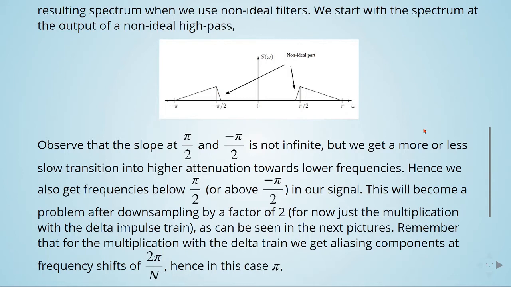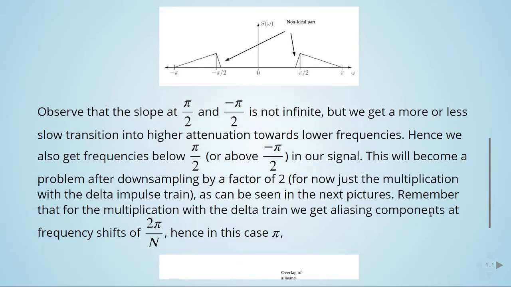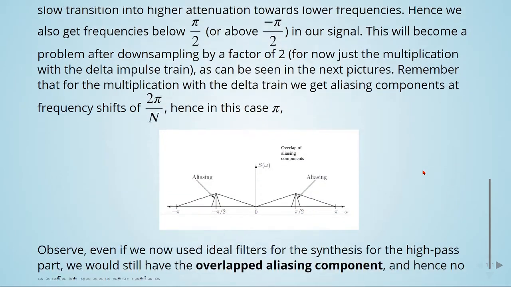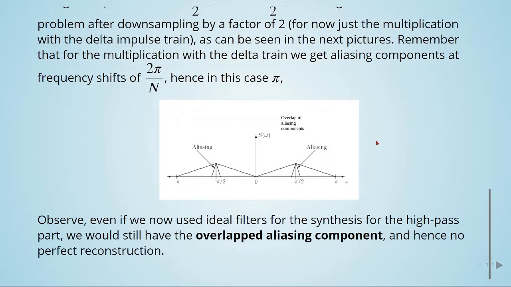For now, just the multiplication with the delta impulse train, as can be seen in the next pictures. Remember that for the multiplication with the delta train, we get aliasing components at frequency shifts of 2 pi divided by capital N, hence in this case pi. So here we have the overlapping of aliasing components. Observe, even if we now used ideal filters for the synthesis for the high pass part, we would still have the overlapped aliasing component and hence no perfect reconstruction.